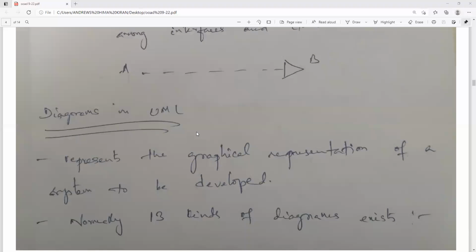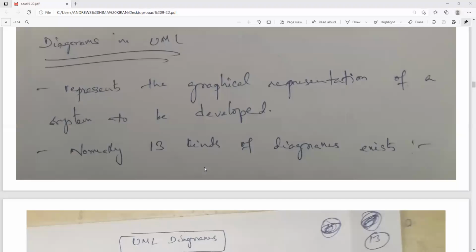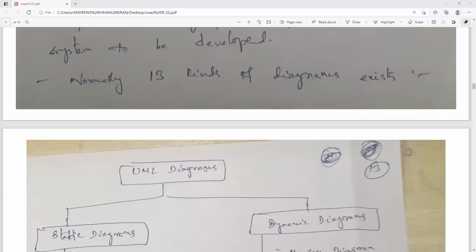Okay, yeah. The next one is diagrams. We have completed things, and we have completed relationships, and the third one is diagrams. It represents the graphical representation of a system to be developed. There are 13 kinds of diagrams in UML.